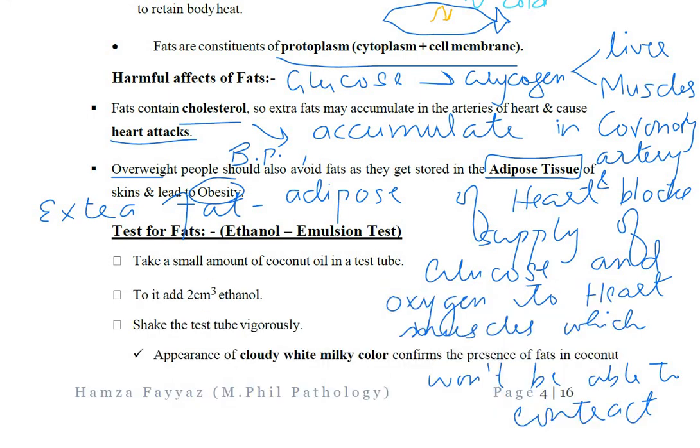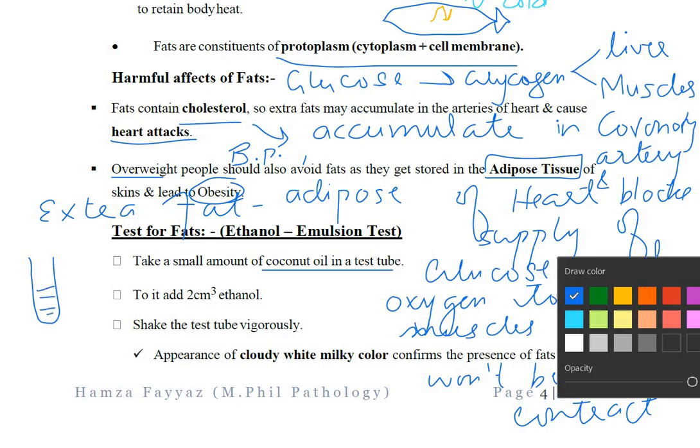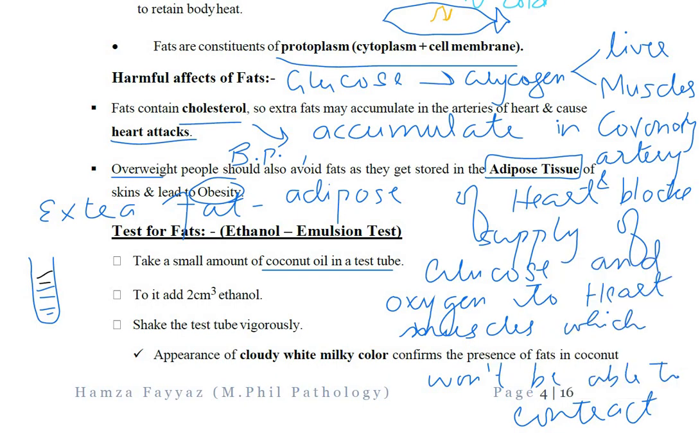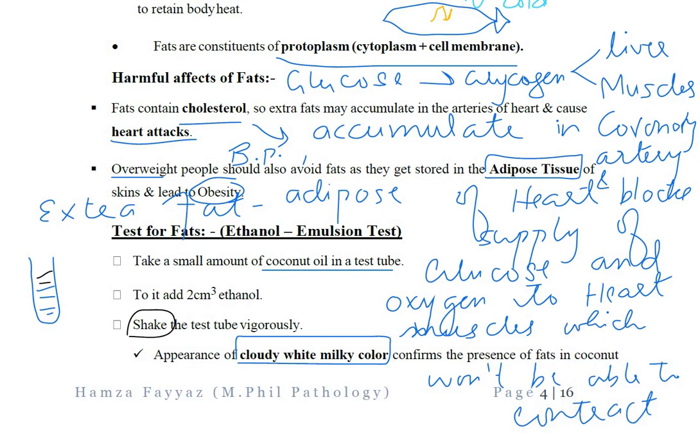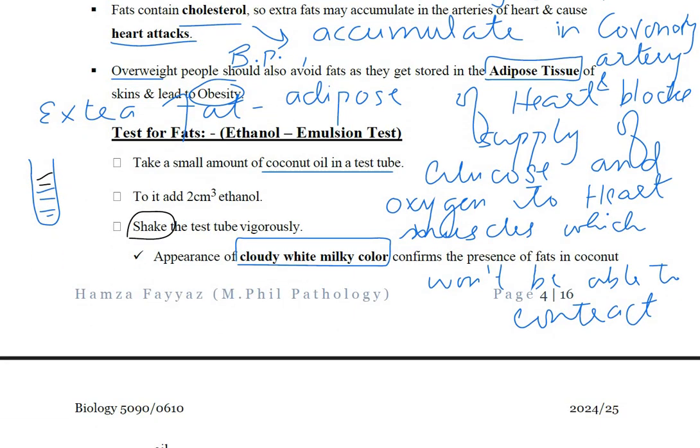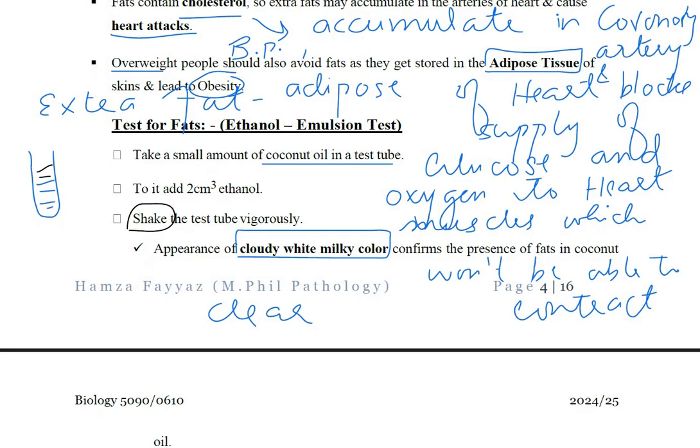Now, how can we test for fats? We will take a test tube and add a small amount of coconut oil, then add ethanol to this coconut oil and shake the mixture thoroughly. After some time we will observe a white cloudy milky color, and this will confirm fat. And if the solution remains clear, it means that there was no fat in the coconut oil.